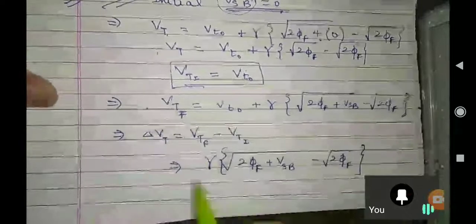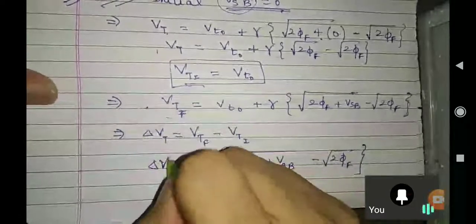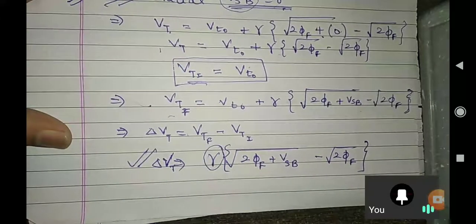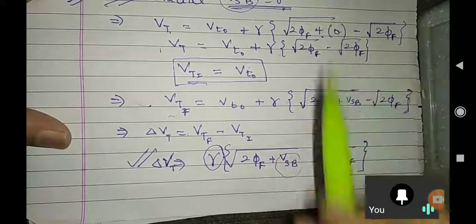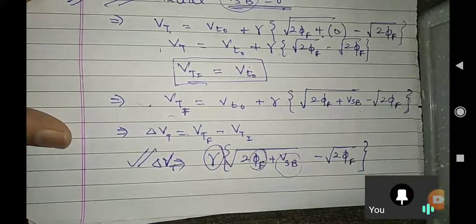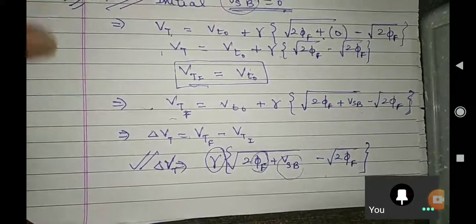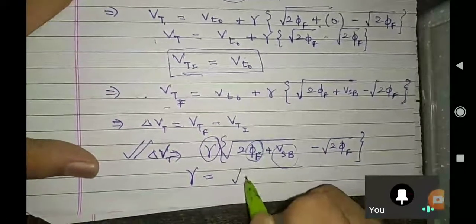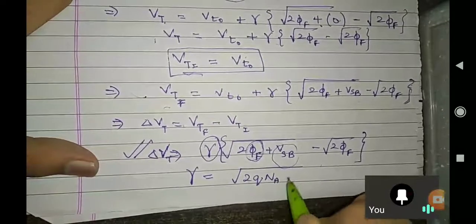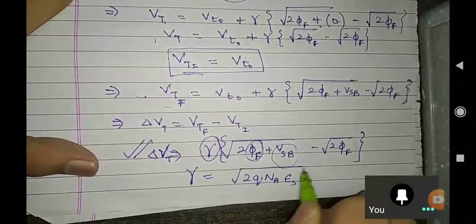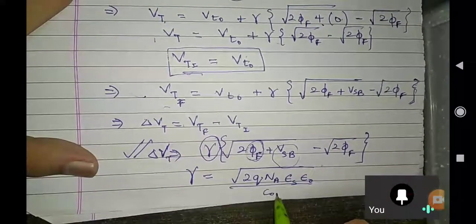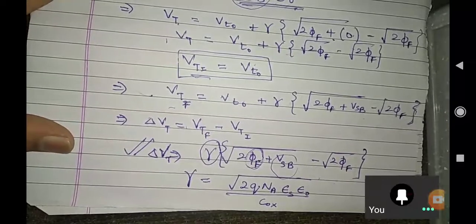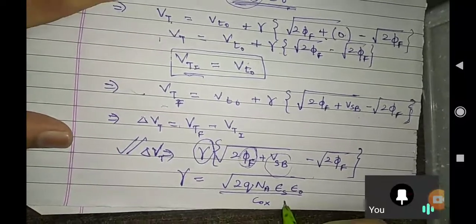So what I am asking from you, you need to find this delta Vt. So you have the formula to find this fabrication parameter. You are having VSB also 1 volt. You know how to find phi f very well. So just calculate it. First of all, you can find this fabrication parameter. What is it? 2qNA into epsilon s into epsilon naught over COX. Just find it out, and you know very well what is COX.